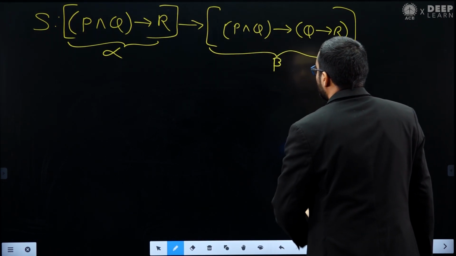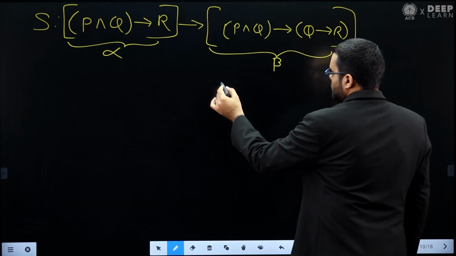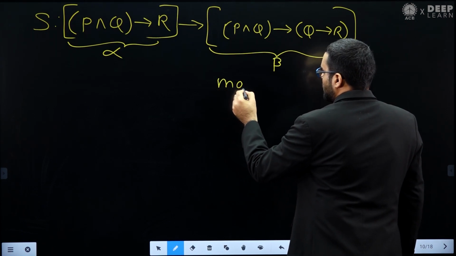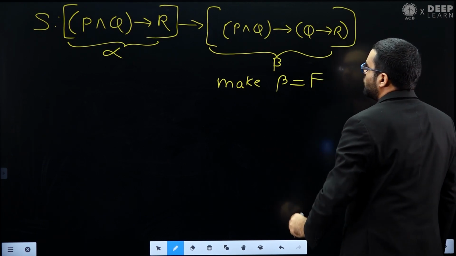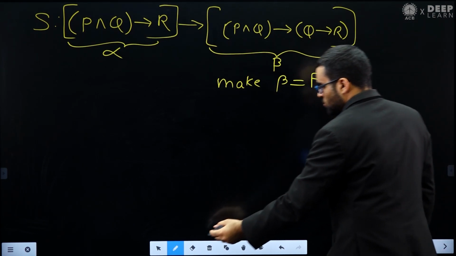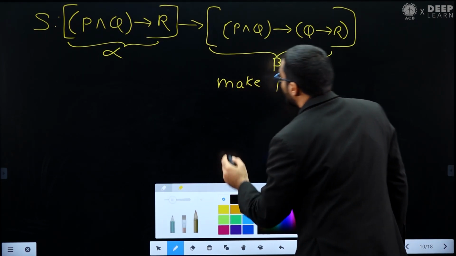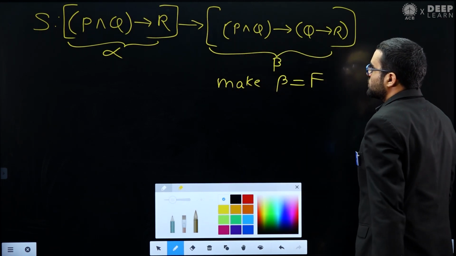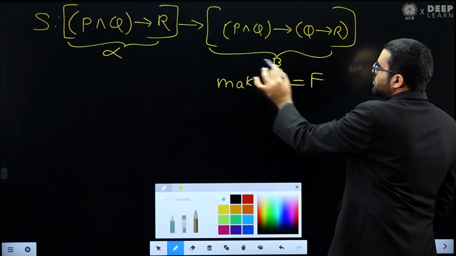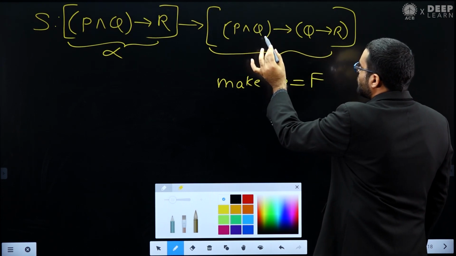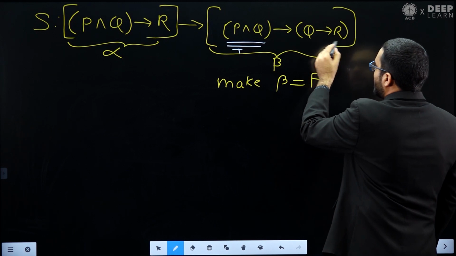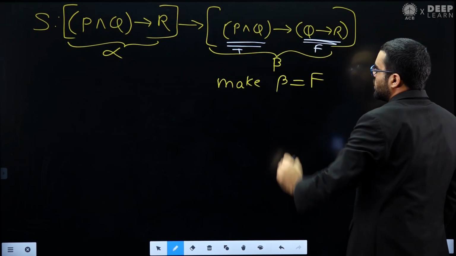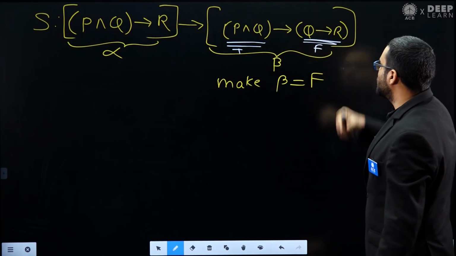First I will make this beta equal to false. And what is this beta? This beta is an implication statement, so how to make it false? If I want to make it false, then I need to make the antecedent true and the consequent false.